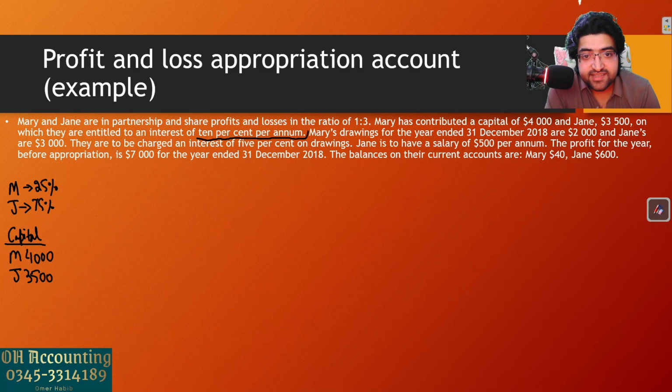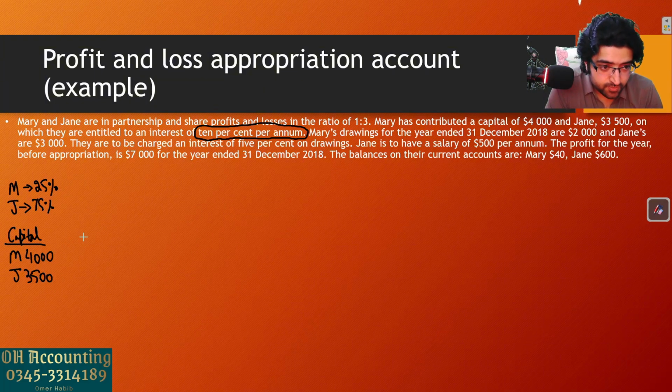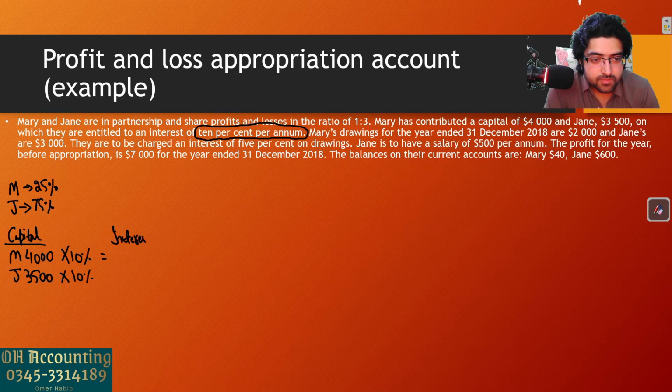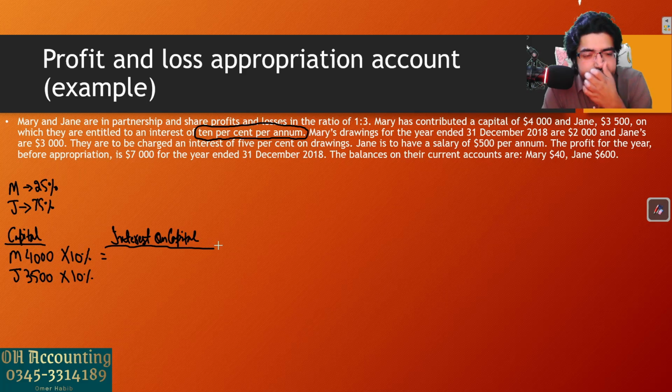On which they are entitled to an interest of 10% per annum. So what is the interest on capital? It is 10% per year. So I can easily find interest on capital. How? By multiplying these amounts by 10%. We will get interest on capital. So this is how we take out interest on capital from the question. It is very easy. The capital will be given, the interest on capital, the percentage is also given.